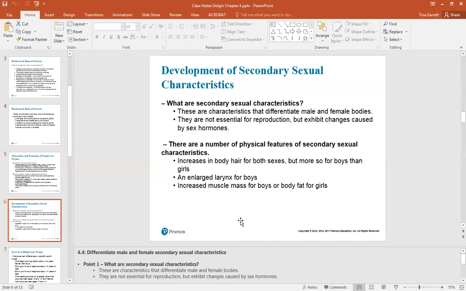What are secondary sexual characteristics? These are the characteristics that differentiate male and female bodies, but they are not essential for reproduction, such as body hair. There are a number of physical features of secondary sexual characteristics: increases in body hair for both sexes, but more so for boys than girls, an enlarged larynx for boys, and increased muscle mass for boys, or body fat for girls.